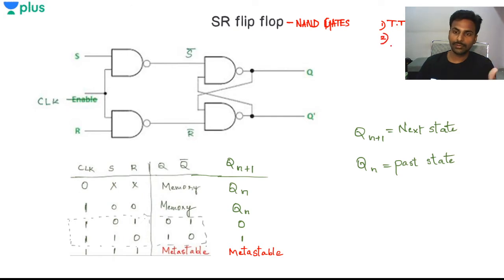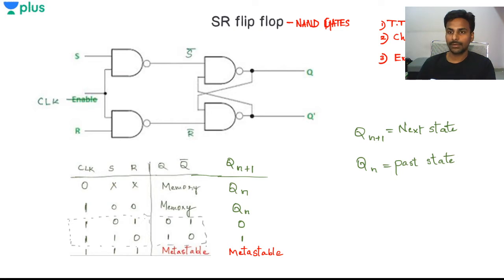Then you should be able to construct the characteristic table, and you should be able to make the excitation table also.